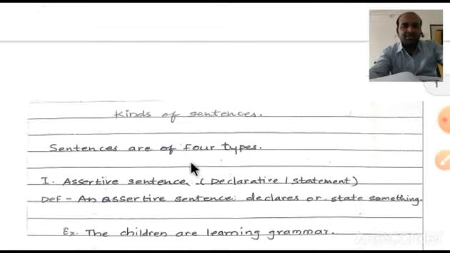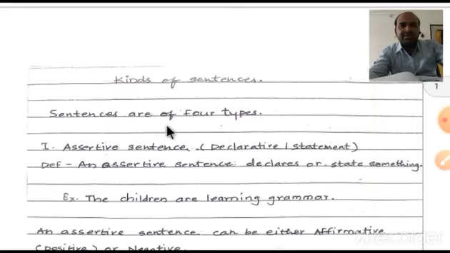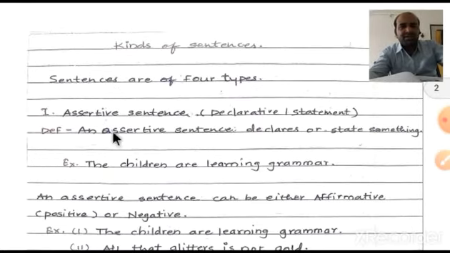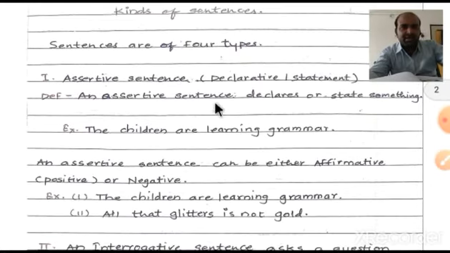Now, kinds of sentences. Sentences are of four types. There are four types of sentences. One is the assertive sentence. It is also known as a declarative sentence or statement sentence. So what is the definition of this one?